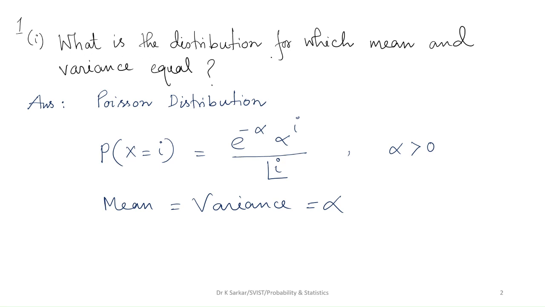What is the distribution for which mean and variance are equal? Answer is Poisson distribution. For Poisson distribution, the PMF is probability of X at i equals e power minus alpha, alpha power i by factorial i, where alpha is the parameter. For this distribution, mean and variance are both alpha.